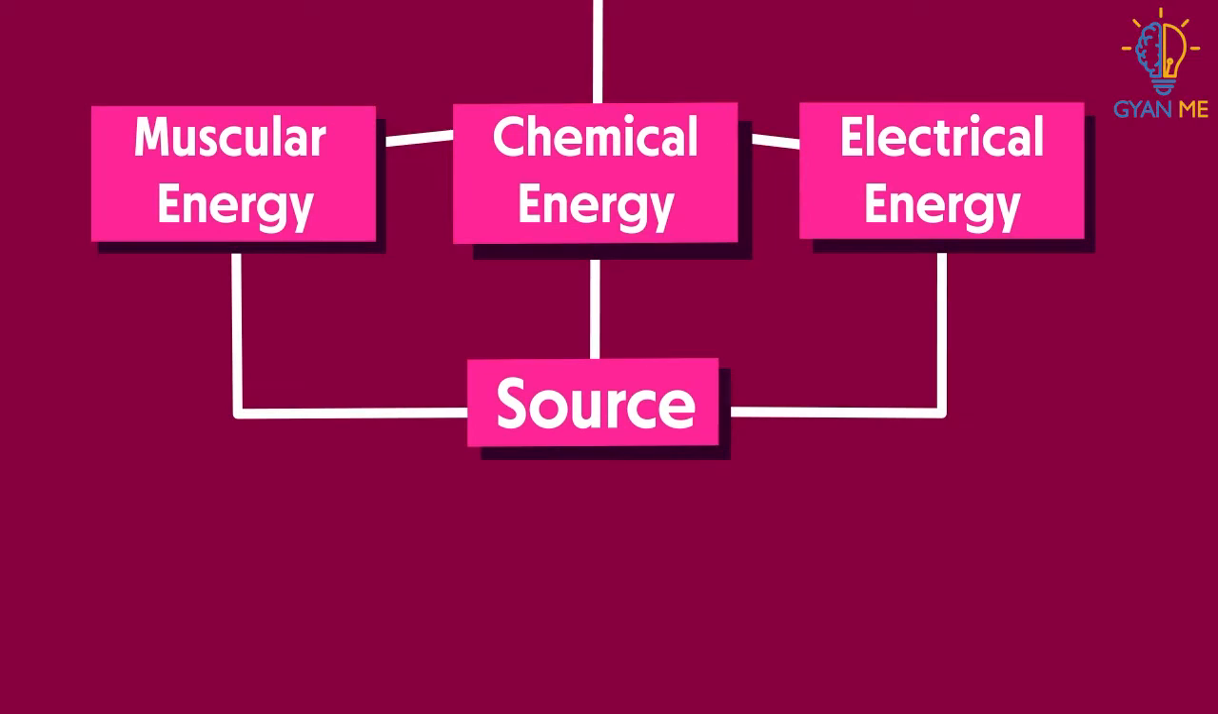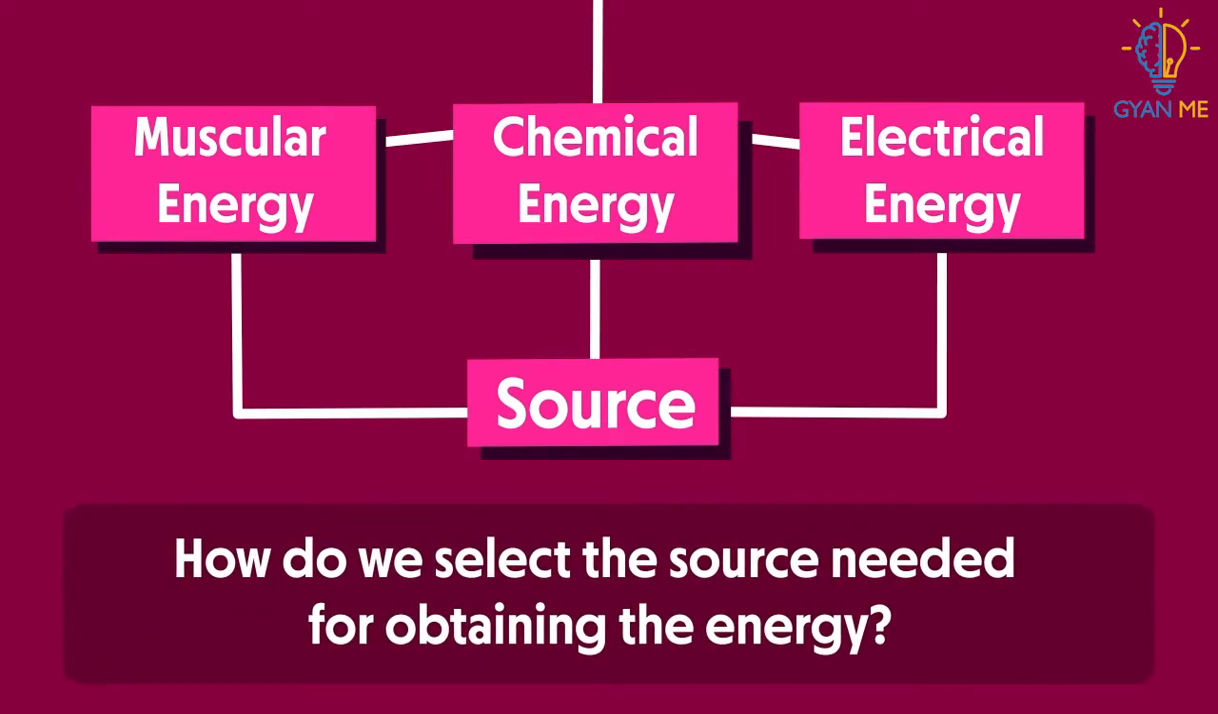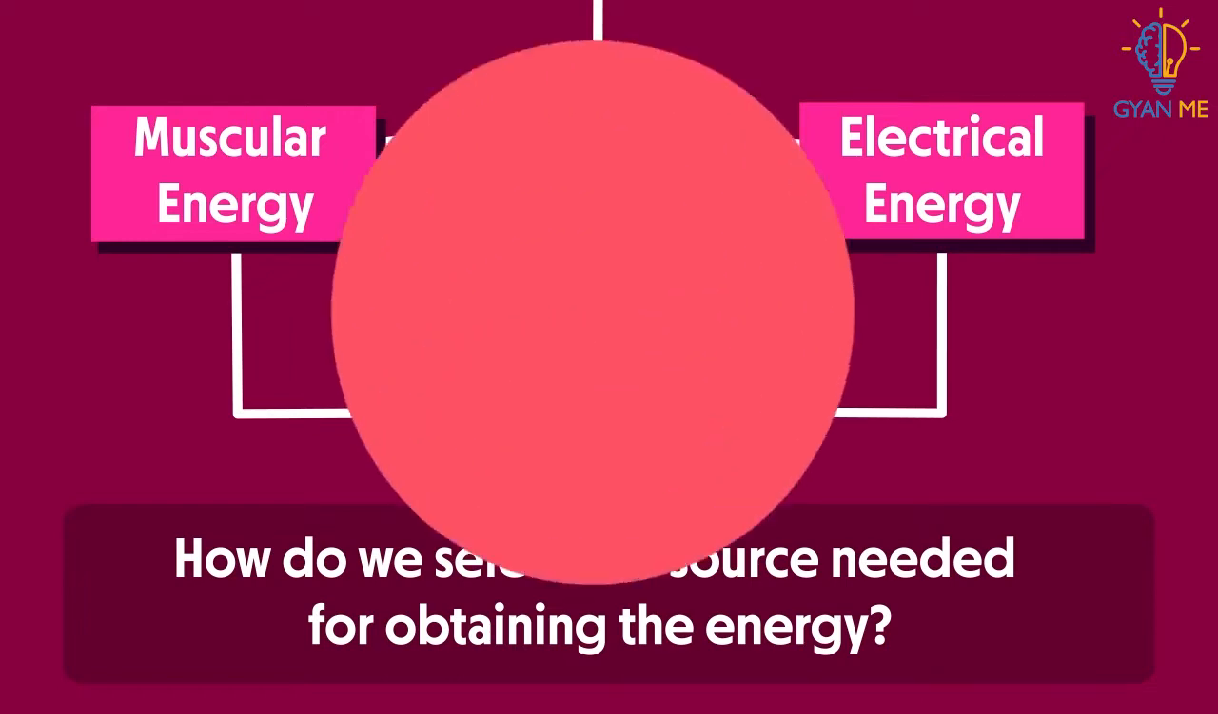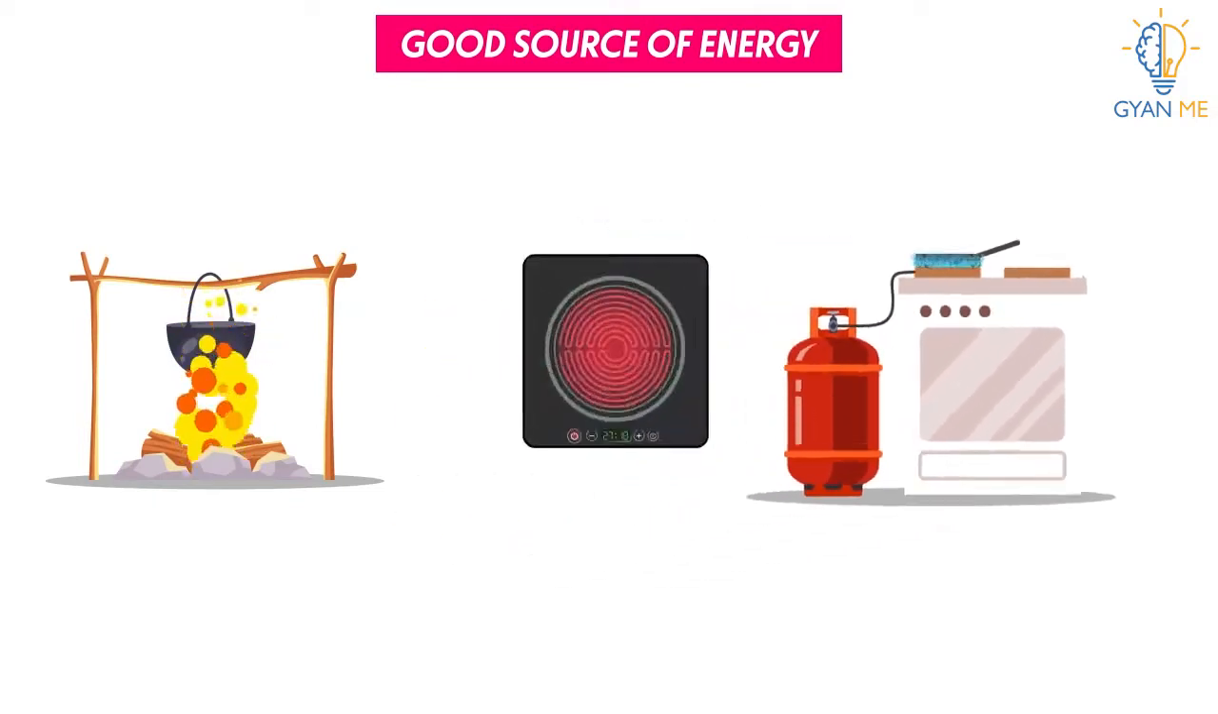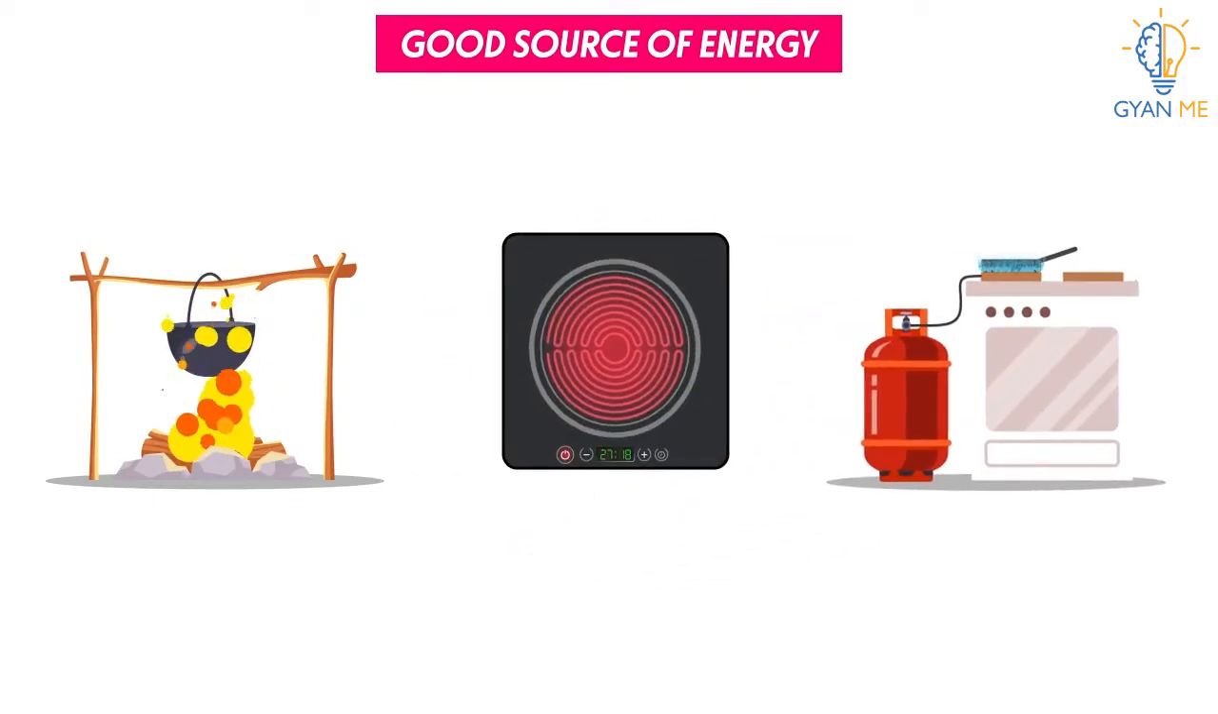So then the question arises, how do we select the source needed for obtaining the energy? So let's answer this question today. For example, we have various sources if we want to cook food. We can use either wood, LPG or electricity. But then which source we will choose depends on various factors.